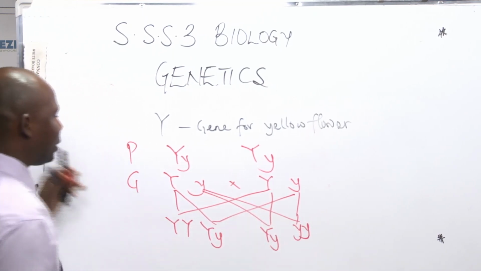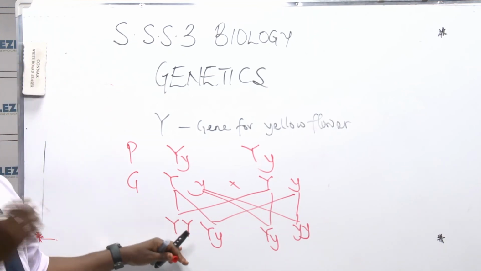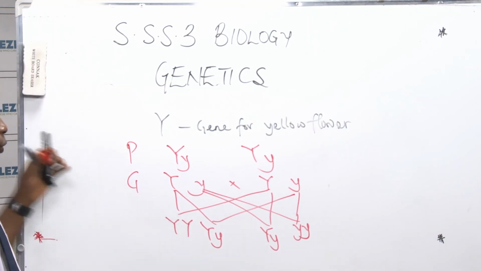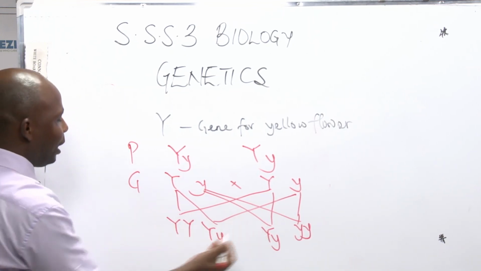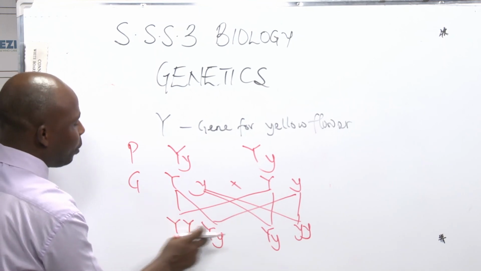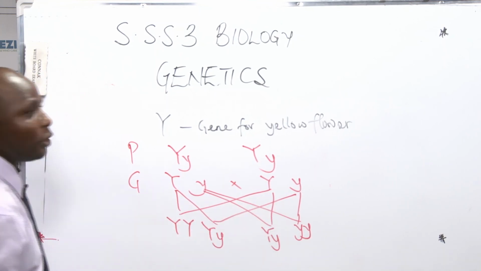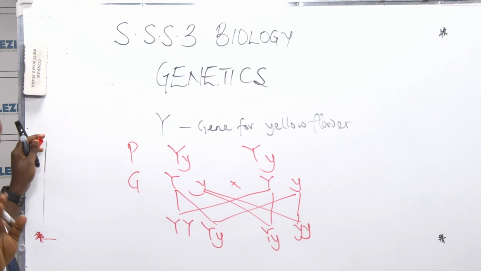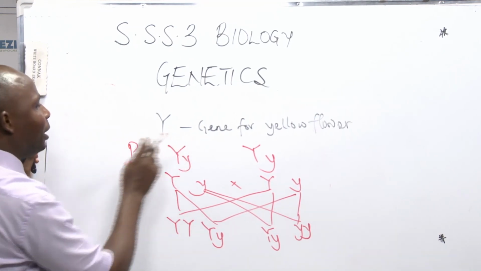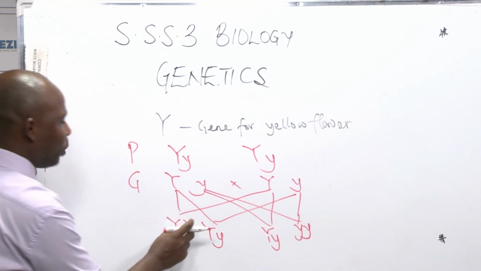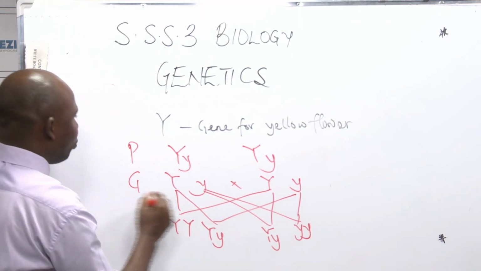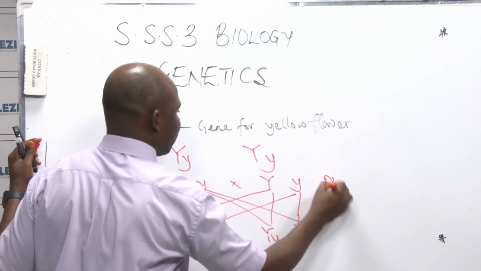Now the question says, we should use this to give the genotypic and the phenotypic ratio. When you look at it, physically, we have yellow, yellow, yellow. Once you have capital, you have to go with that. Capital Y is for the dominant gene. So we have phenotypically, we have phenotypic ratio.